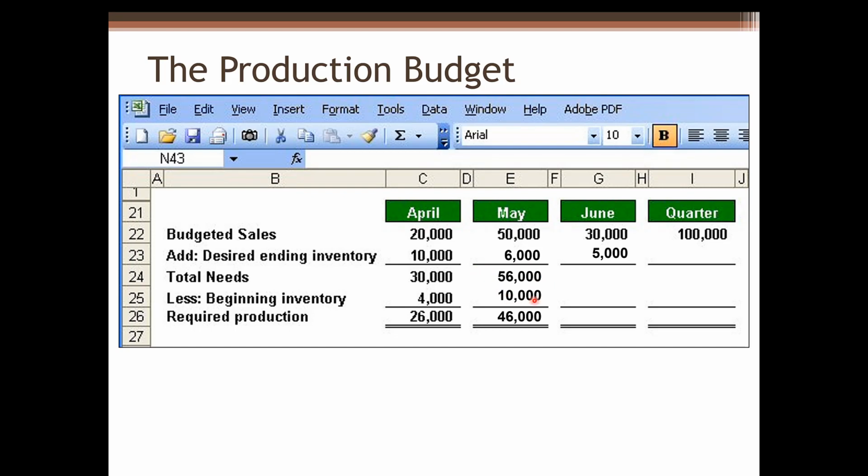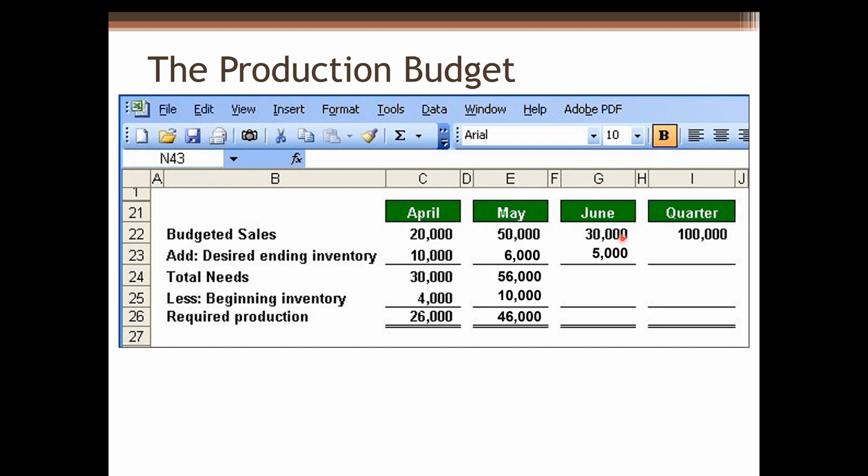Minus beginning inventory. Here, beginning inventory in May is the ending balance in April, which is 10,000. So we subtract 10,000 from 56,000 and we can get 46,000.